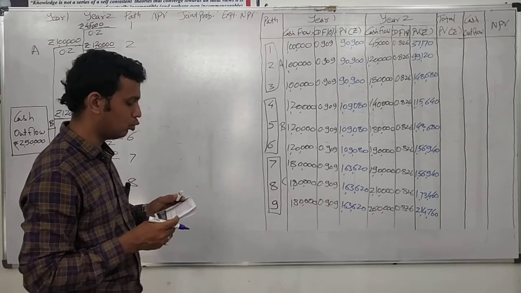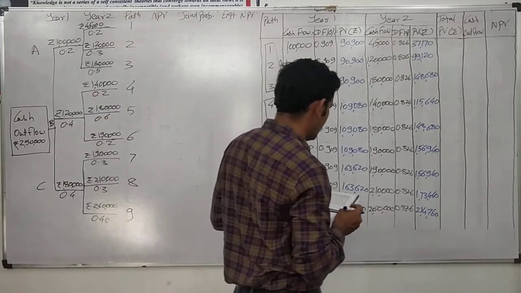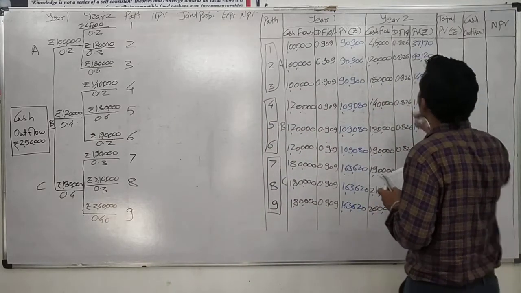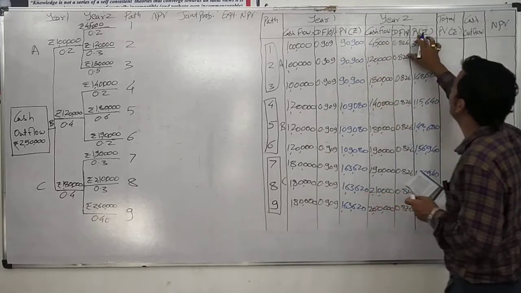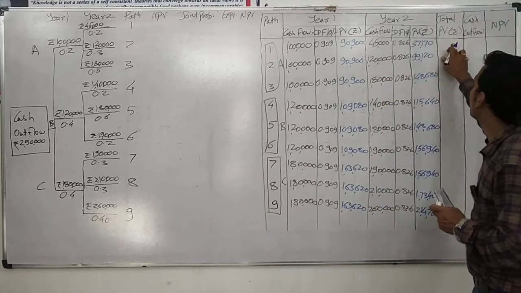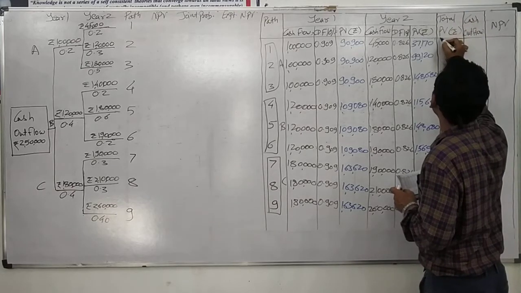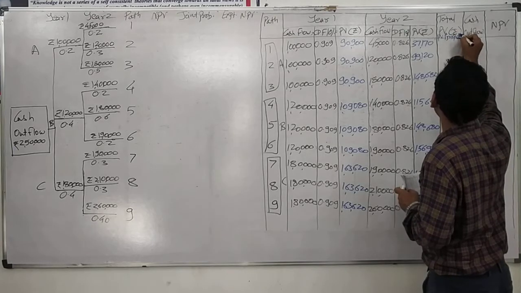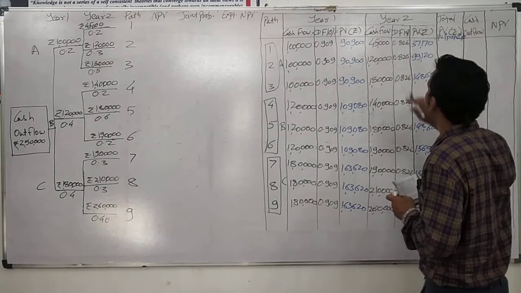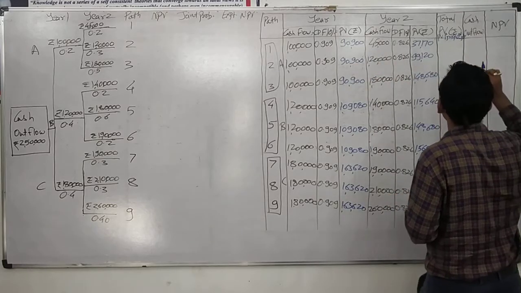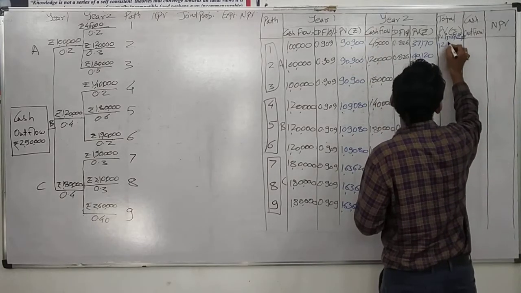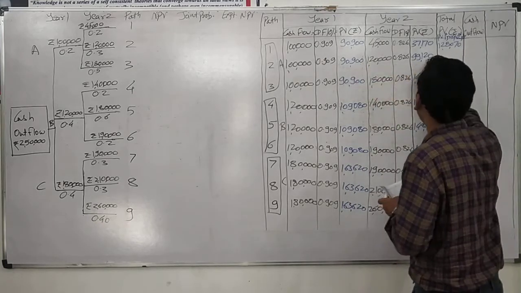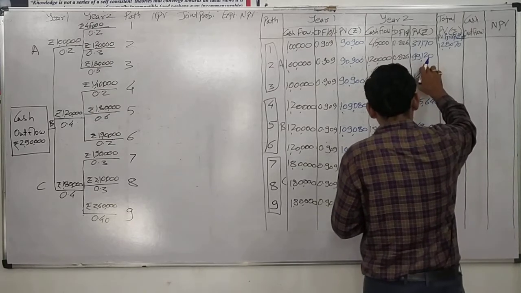Now we have to calculate total PV. The formula for total PV is quite simple. We have to just add up the things. What do we have to add up? PV of first year plus PV of second year is equal to our total PV. That is our total PV. For path 1, 90,900 plus 37,170 equals 1,28,070. For path 2, 90,900 plus 99,120 equals